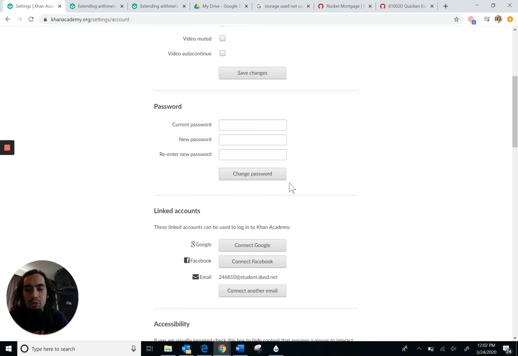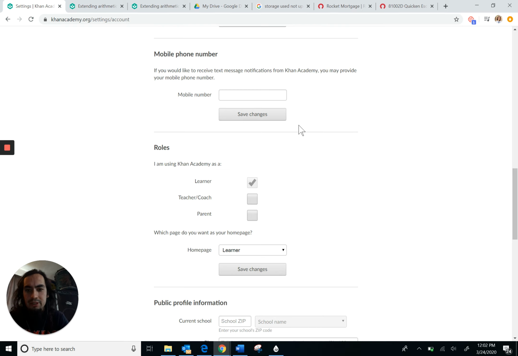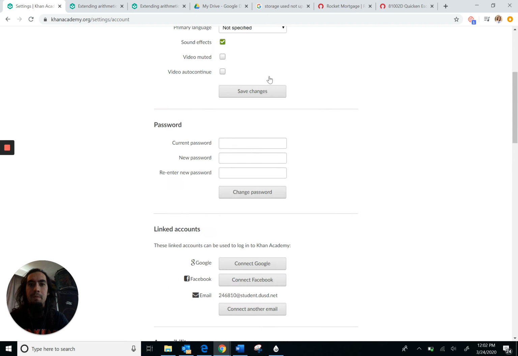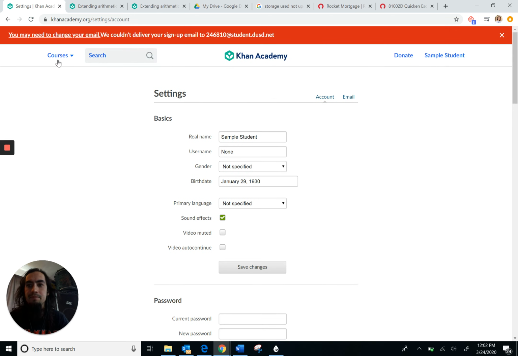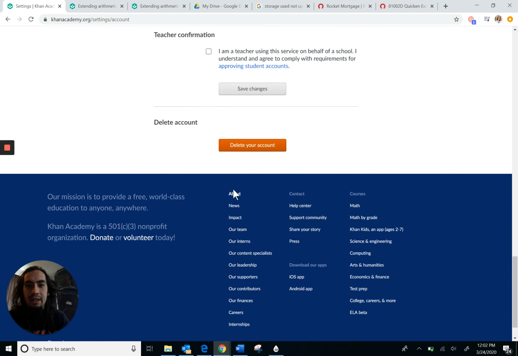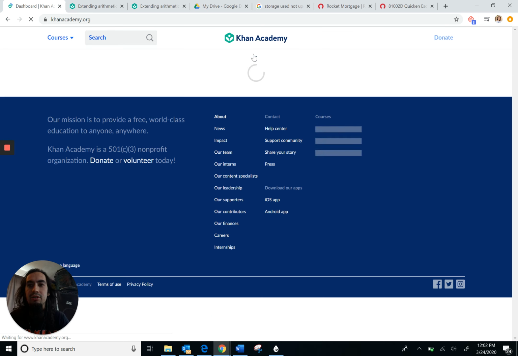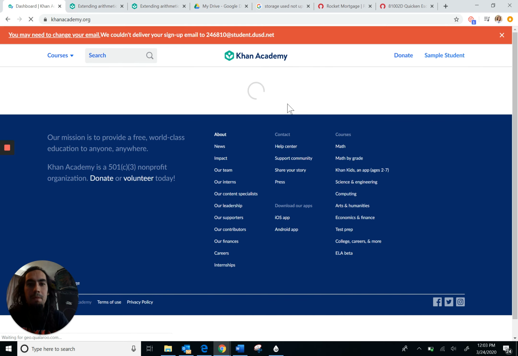And on here, you can do some other things. If you need to change your password, make sure that your role says learner. You're not a teacher. Unless you are one of the parents who's watching this, you can, of course, select parent. But for all the students, make sure you're on learner. Okay, and that's it. So how do I get out of this menu? This is another thing that was tricky. You're in this menu, how do you get out? Click the Khan Academy button right here at the top. That'll send you back to where you need to be, which is the assignments page.